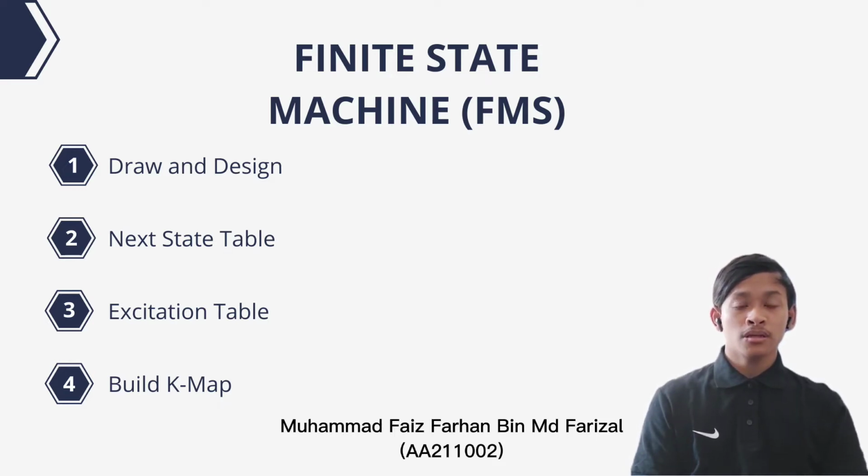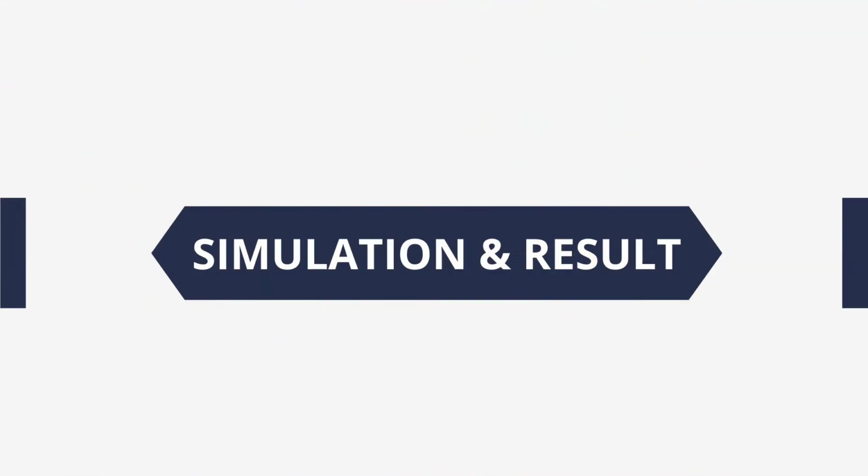Okay, next we build the excitation table. We put the answer from the next state table in this table, and we add flip-flop C, flip-flop B, flip-flop A. Lastly, we build the K-map for flip-flop C, flip-flop B, and flip-flop A. That's it.